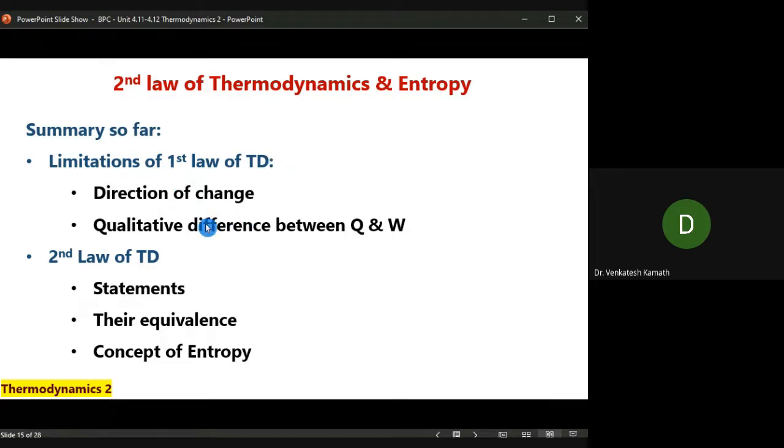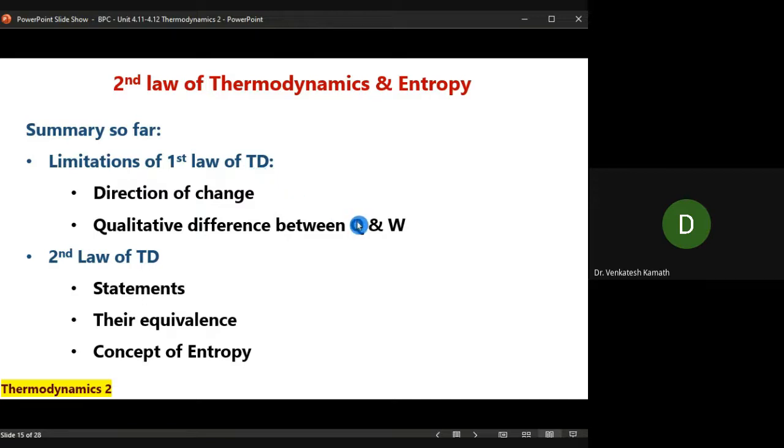In a similar way, there is no difference between Q and W when you consider the first law of thermodynamics. Q and W means you supply some amount of heat, and an equal amount of work is done. That means efficiency is 100%. It is impossible. Some amount of heat is lost in the process. That is not explained by the first law of thermodynamics.